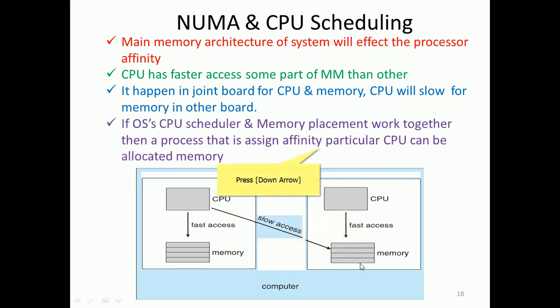If the operating system's CPU scheduler and memory placement algorithms work together, this slowness can be reduced to a certain extent. Within its own memory access is fast, but other memory is slow, and that can be avoided to some extent by the combination of the OS CPU scheduler and memory placement algorithms. Then a process that is assigned affinity to a particular CPU can be allocated memory that is available on that board.